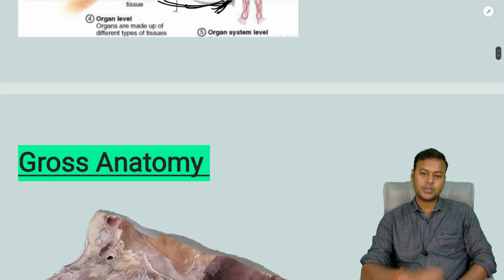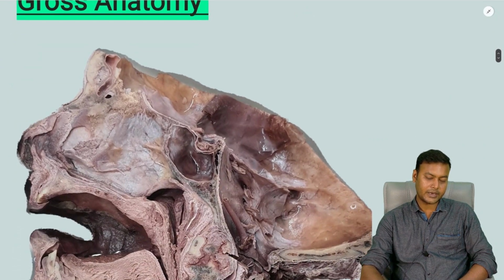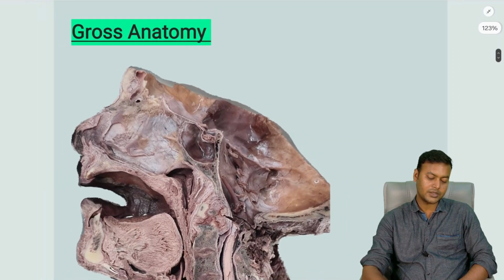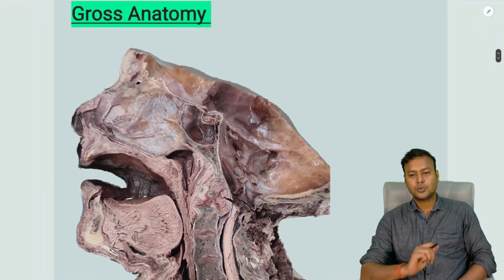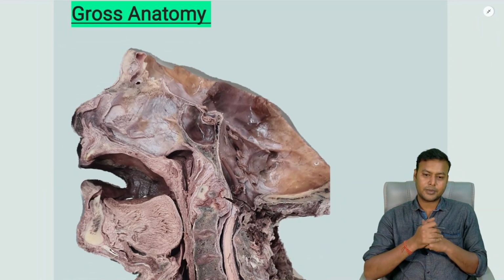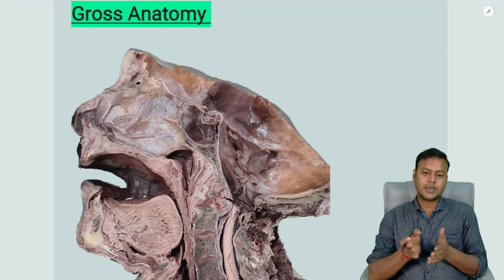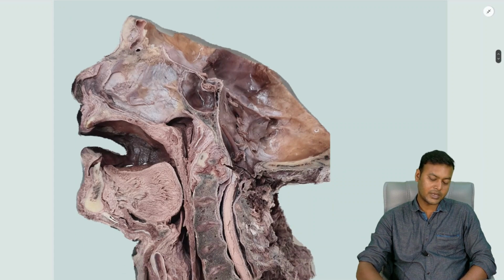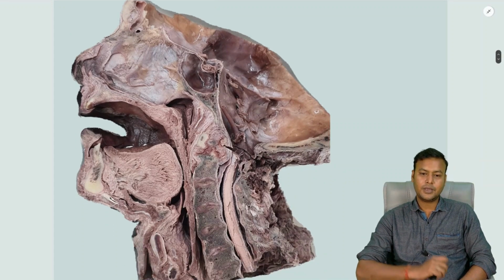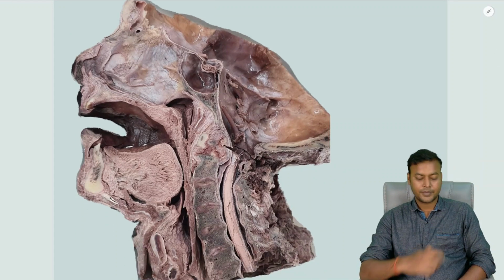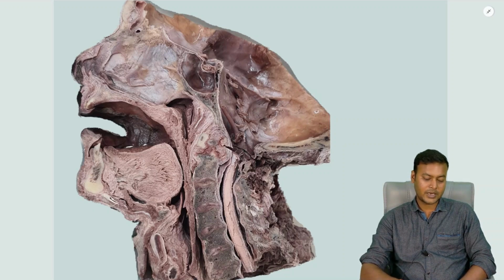As I had told you, there are different subdivisions of anatomy, and the first I had mentioned was gross anatomy. Now student, what do you mean by gross anatomy? In gross anatomy, we will be studying anatomy by cutting open the cadavers. We will dissect its parts and see the different structures. So that is gross anatomy. Here you can see a section of the head and neck region. We have cut open to visualize the different structures and learn.